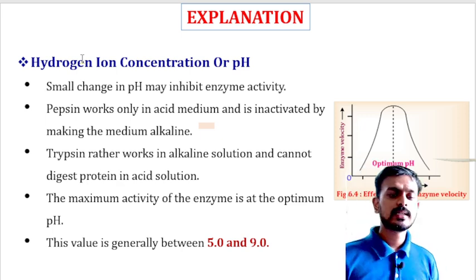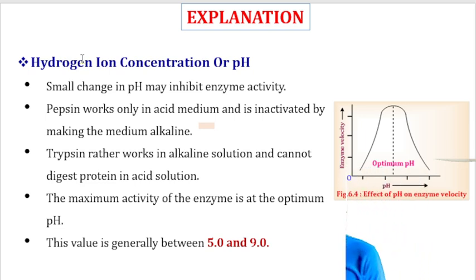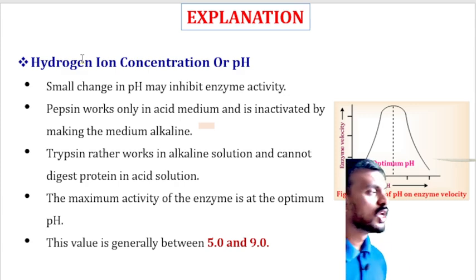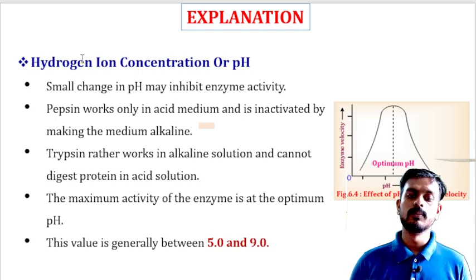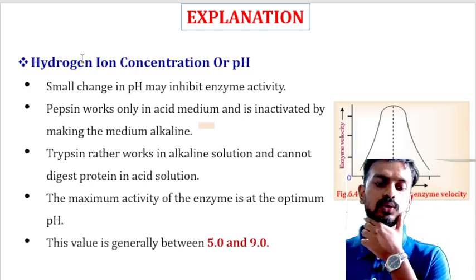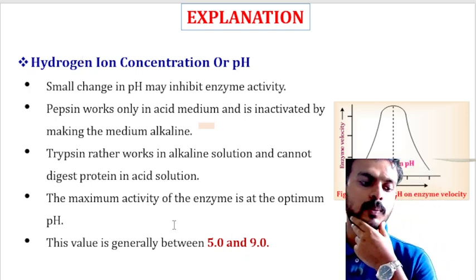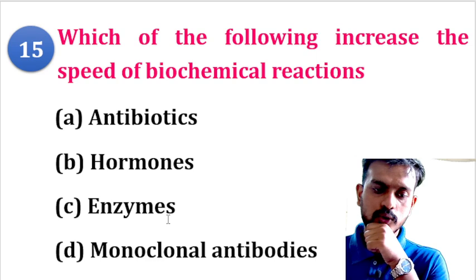Some enzymes show activity at acidic pH: trypsin shows its maximum activity in basic pH, whereas pepsin shows its activity in acidic medium. So you should remember the optimum pH range, 5 to 9, should be maintained for optimum activity.